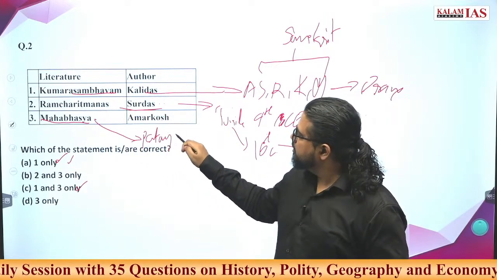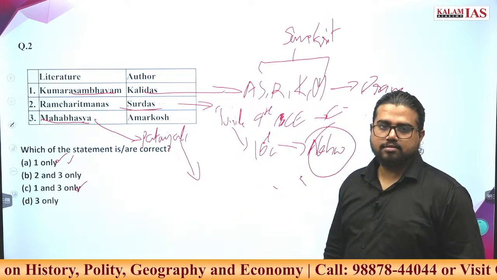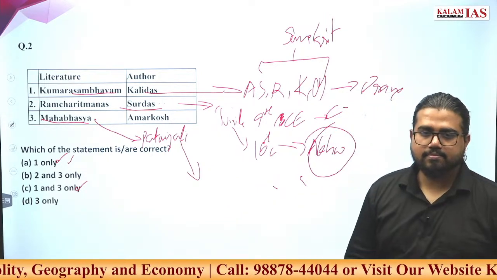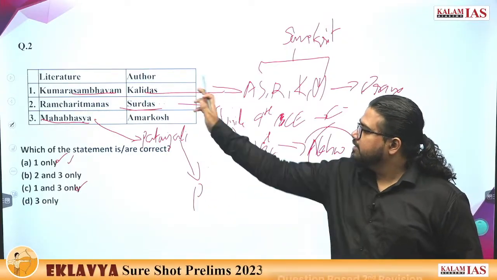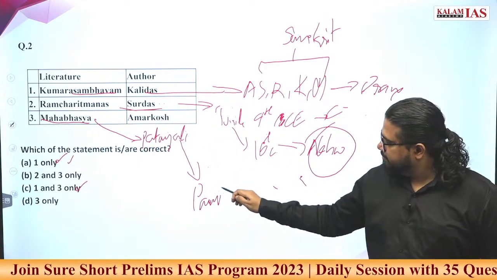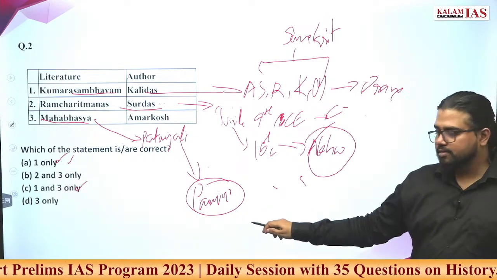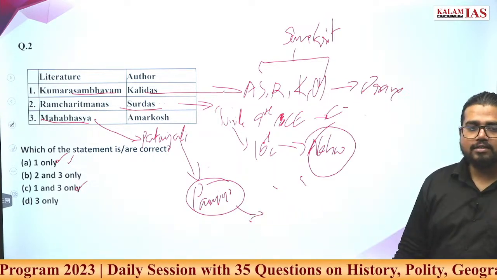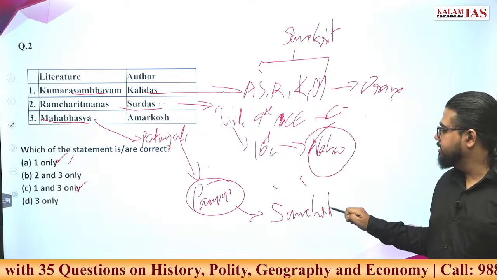What is the book about? It is a treatise on Panini's Ashtadhyayi. What is Panini famous for? Ashtadhyayi. What is it about? Basically, it is related to Sanskrit grammar.